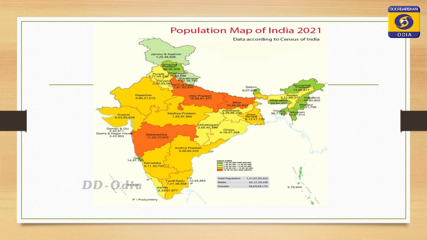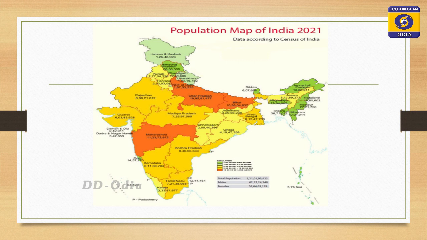This is a population map of India, which shows that some states like Uttar Pradesh, Bihar and West Bengal, colored in red, have very high population density and contribute a higher population.